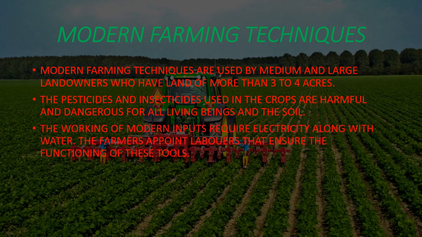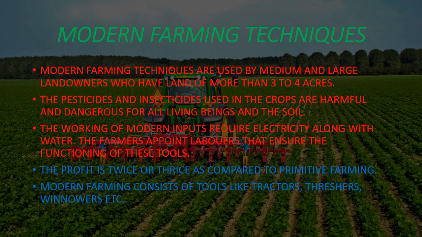Next, the pesticides and insecticides used in these crops are harmful and dangerous for all living beings in the soil because these types of insecticides and pesticides cause soil erosion, which leads to the depletion of soil. The working of modern inputs requires electricity along with water. Farmers appoint laborers that ensure the functioning of these tools. The profit is twice or thrice as compared to primitive farming. Modern farming consists of tools like tractors, threshers, winnowers, etc. So this is also your 5 marker question: write a short note on modern farming techniques.